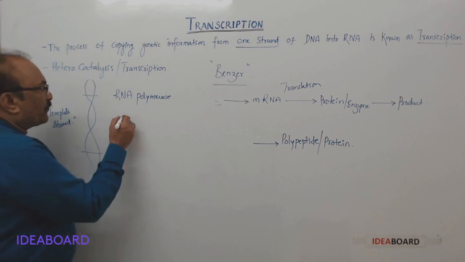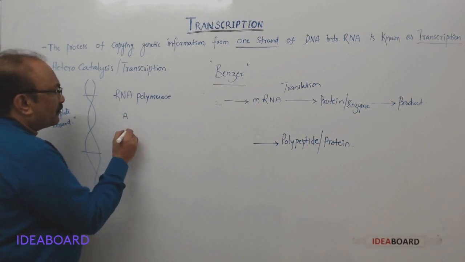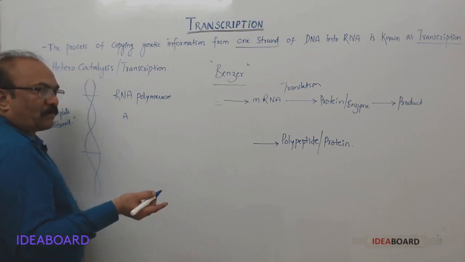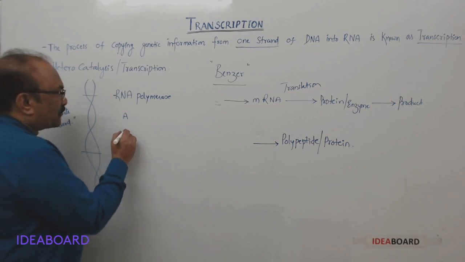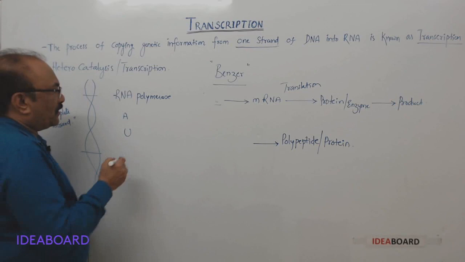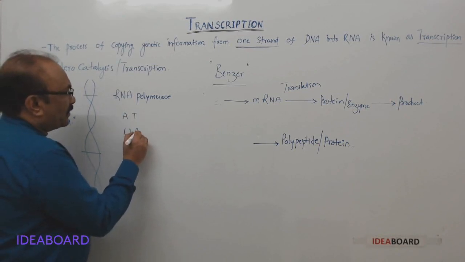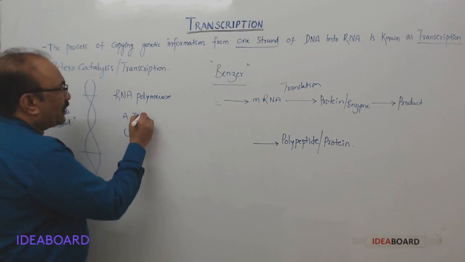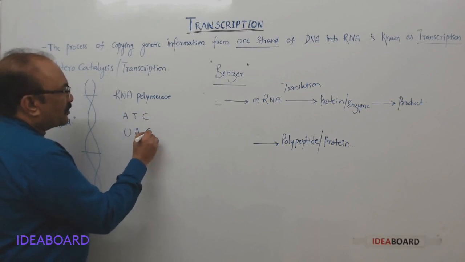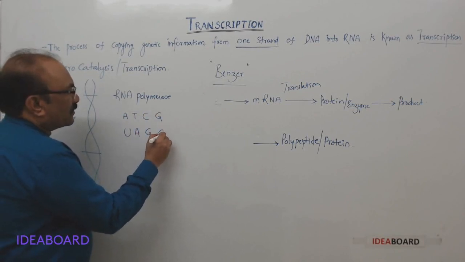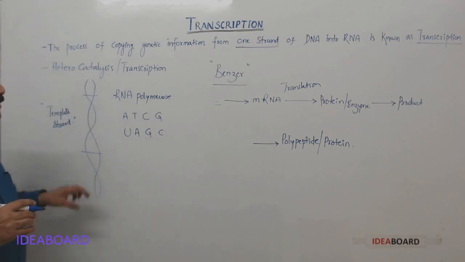Means what? If A is there on the strand, RNA polymerase will bring, since it is not DNA polymerase, uracil. If T is there, it will bring adenine nucleotide. If there is C, G; if there is G, C. Like that.